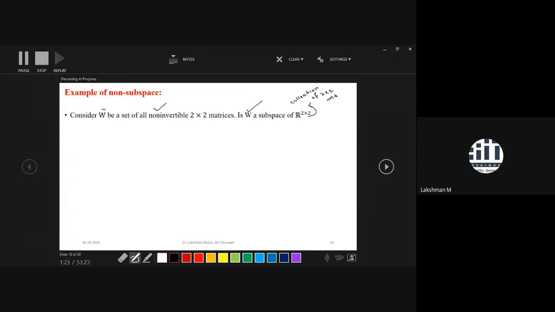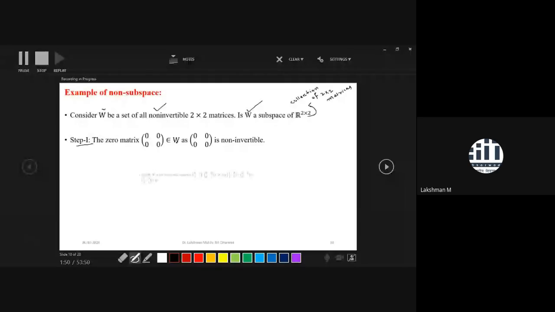Okay, so now we will identify whether this W is a subspace of R2 by 2 or not. What are the criteria? First step, we look for the zero element. What kind of matrix is zero? Is it invertible or not? The zero matrix is never invertible. It is a non-invertible matrix. That means zero is in W. So no issue, we will go to the next step.